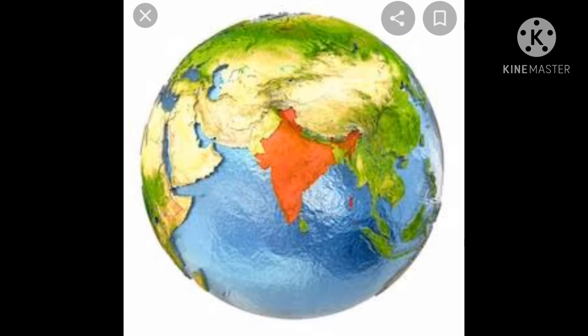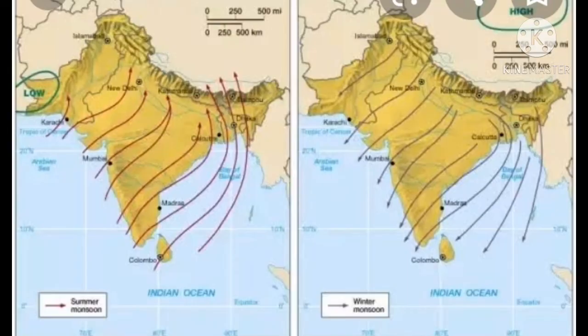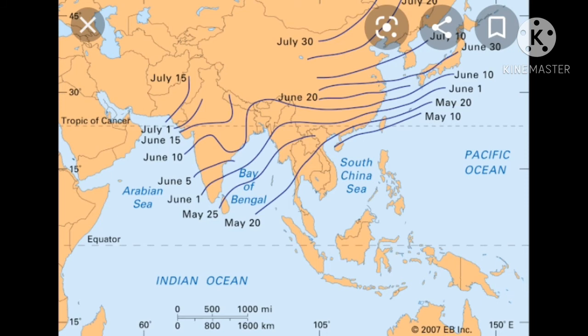India is situated in northern hemisphere, so it is under the influence of slant sun rays between December to February, and low temperature prevails. Winds blow from northeast direction from Central Asia. These winds are dry and cold, so the weather also remains dry and cold. The sky during this season generally remains clear. It means clouds are not there.